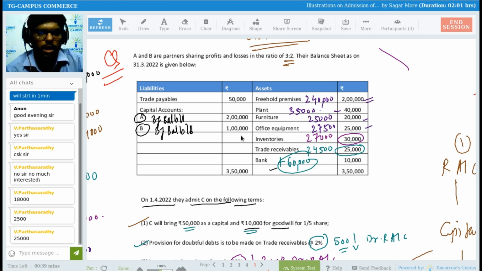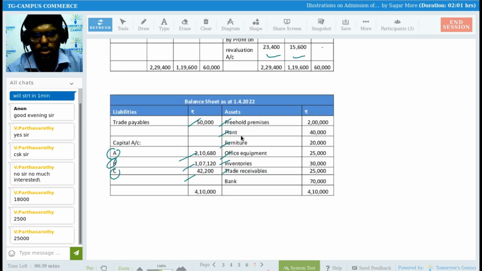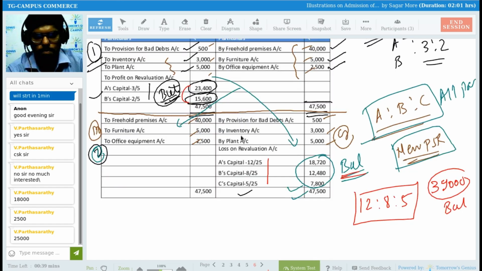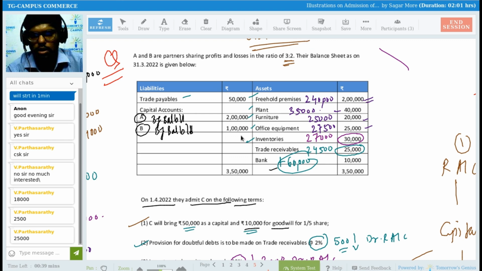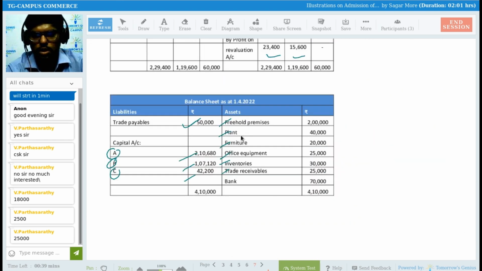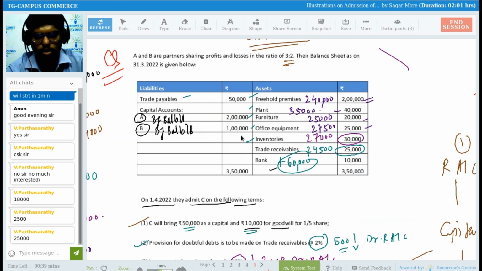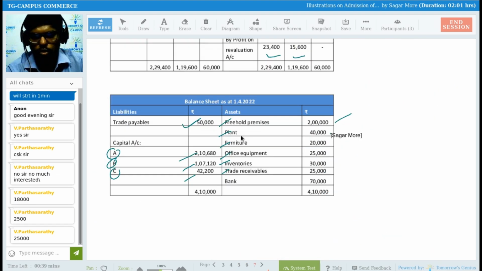Now, Sadhna, apart from that, these assets will remain as they are. See, trade payable 50,000. Look into this balance sheet. Yes, 50,000, sir, because it is mentioned in the question. Freehold premises at 2 lakh. Then plant 40,000, furniture 20,000.